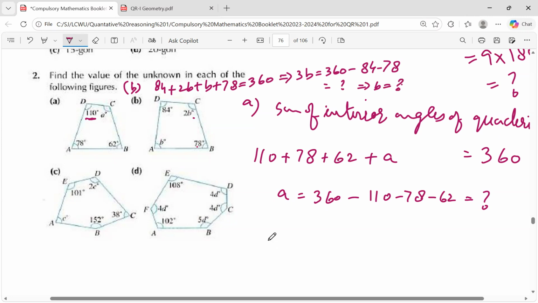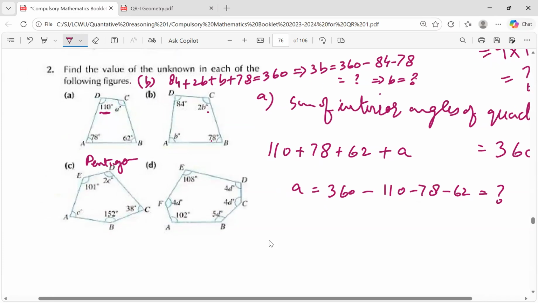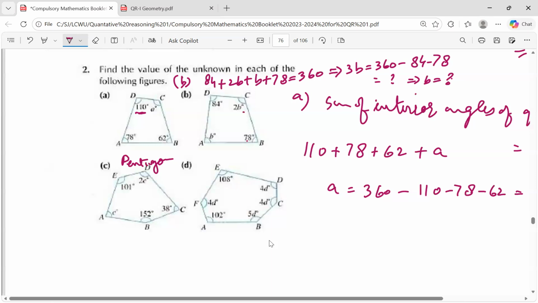In the C part, you are given a pentagon. The sum of all the angles of a pentagon: the sum of interior angles of a pentagon is equal to 5 minus 2 multiplied by 180, using the formula.